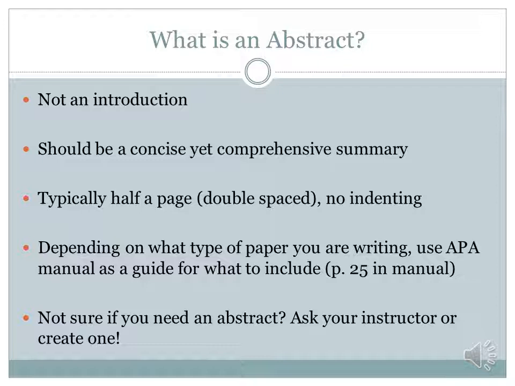And depending on what type of paper you're writing, you can use the APA manual as a guide for what to include. It's actually on page number 25 in your APA manual, and it gives a nice synopsis of, depending on what type of paper, key points to hit in your abstract. And if you're not sure that you need an abstract, ask your instructor or create one. It's better to be over formal than under formal.